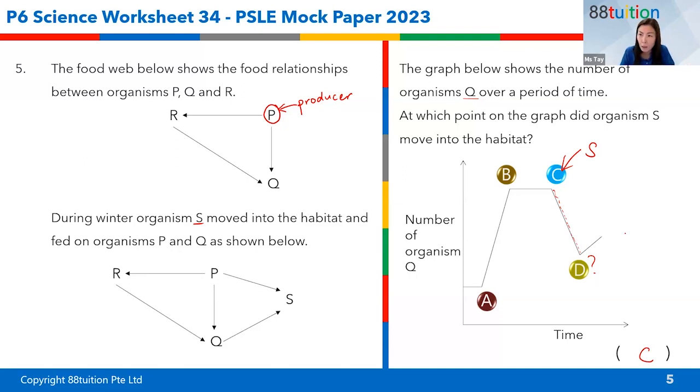After that, what happened? How come Q increased in numbers again? Past tense, present tense. Thank you. I like that. How come Q started to increase in numbers again? Any idea?